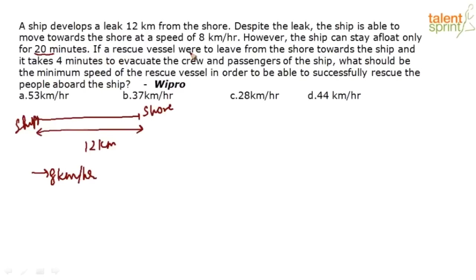So, if the rescue vessel were to leave from the shore towards the ship, it takes 4 minutes to evacuate the crew. So, at whatever time the rescue vessel is leaving, it has to reach the ship, and then it will take an extra 4 minutes to evacuate the people in the ship, right. Now, we have to find the speed of the rescue vessel. So, how do we do this?